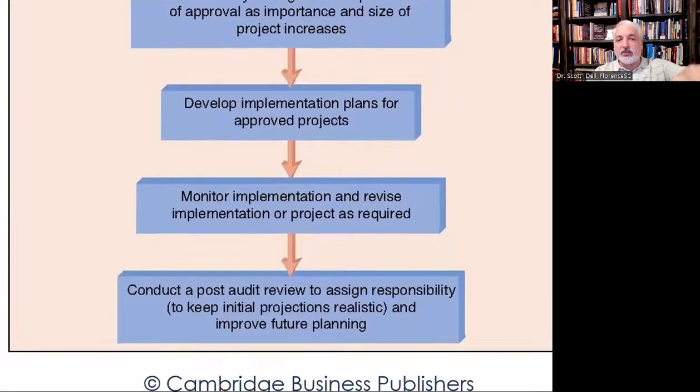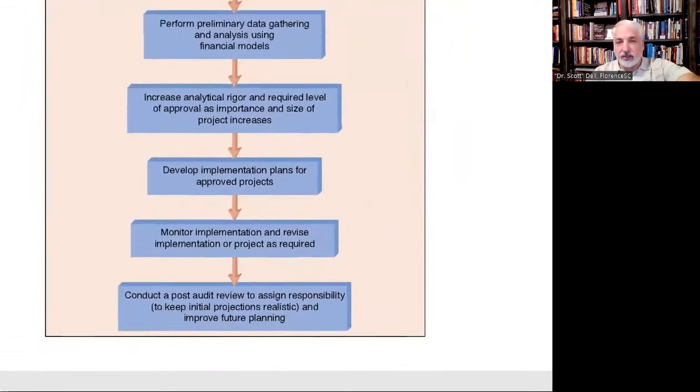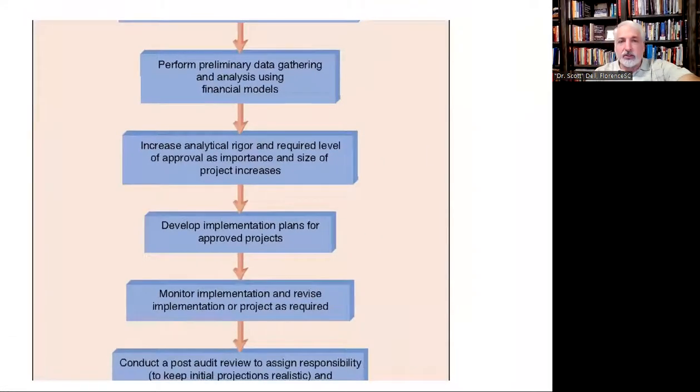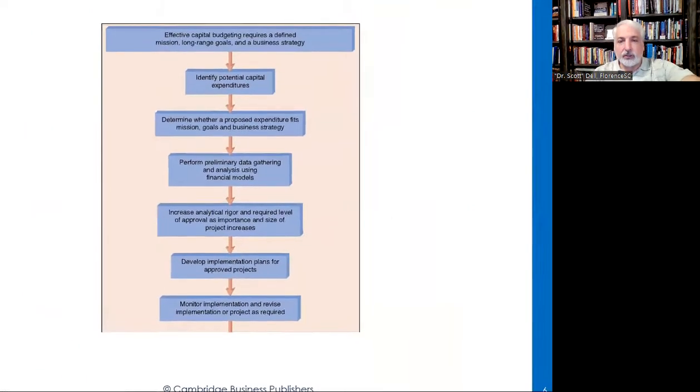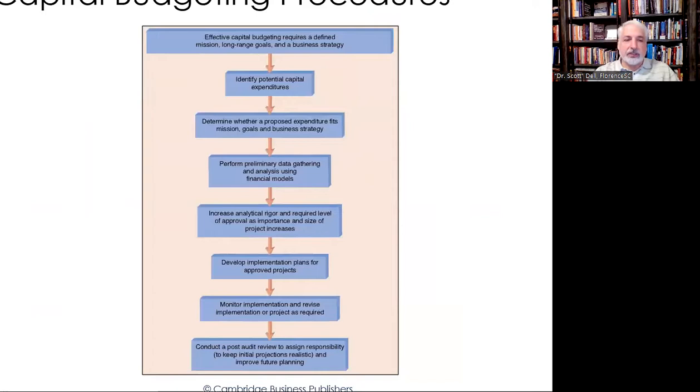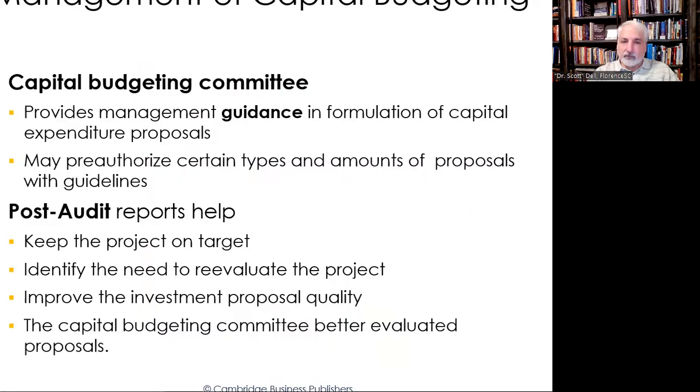Then once we make decisions, we'll develop implementation plans for the projects we do approve, and then we'll track them. We'll monitor implementation and revise implementation of projects as required. And then we do a post audit. We do a post review and see if we are on track, if things are really realistic and things have come together. So that's what's going on as we look at and analyze the direction of where we're headed. So this is the big picture of what we want to understand.